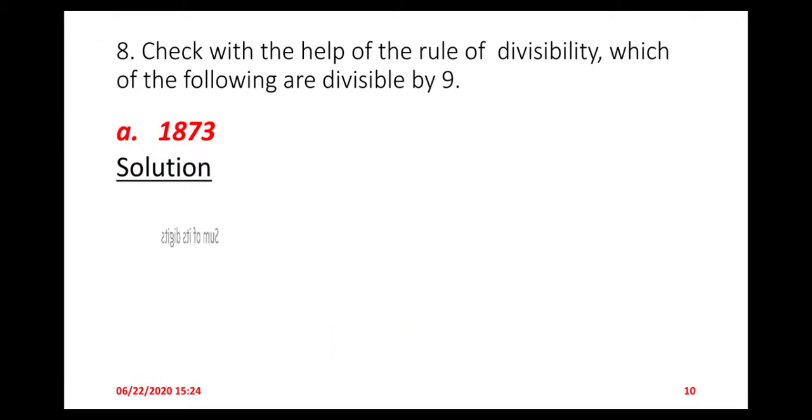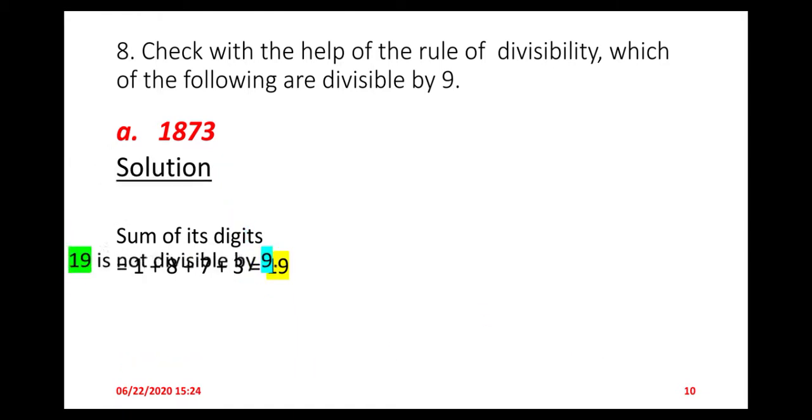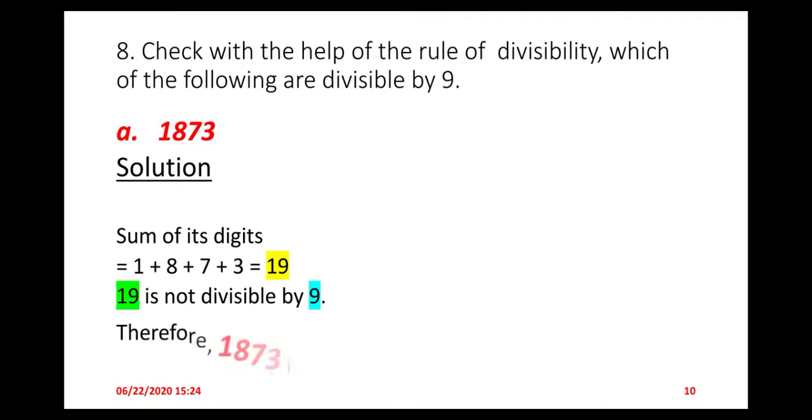Okay ji, let's solve this question. According to the rule, let's take the sum of its digits: 1 plus 8 plus 7 plus 3, and you get 19. So 19 is not divisible by 9, and 19 is also not a multiple of 9. So 1873 is not divisible by 9.